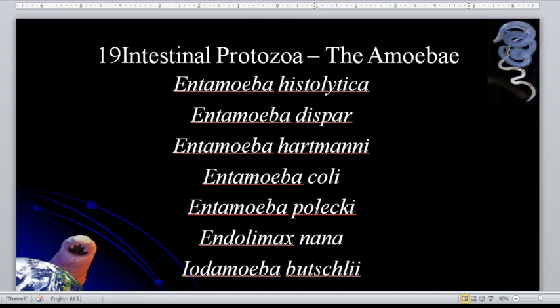There are extraintestinal amoeba like the Entamoeba gingivalis, which is a commensal in the oral cavity. So guys, take note, among this, only the Entamoeba histolytica is pathogenic. Only the Entamoeba histolytica causes a disease. So we regard that as a pathogenic parasite.